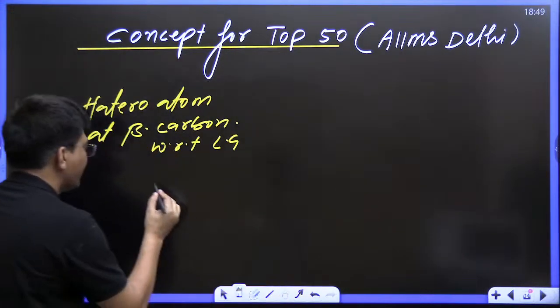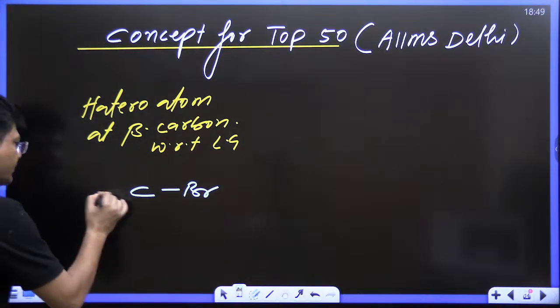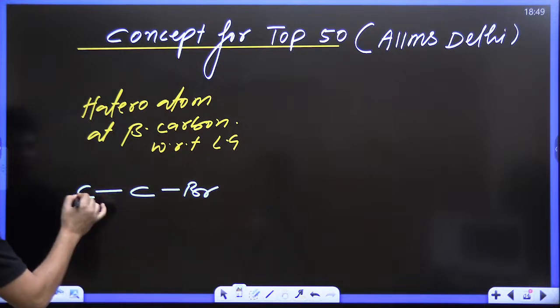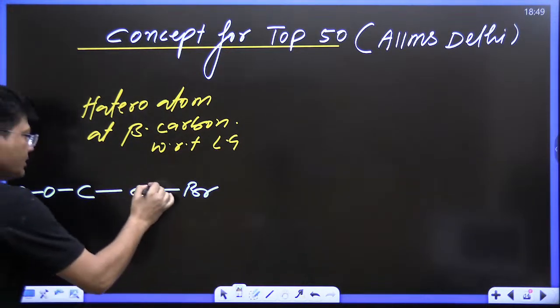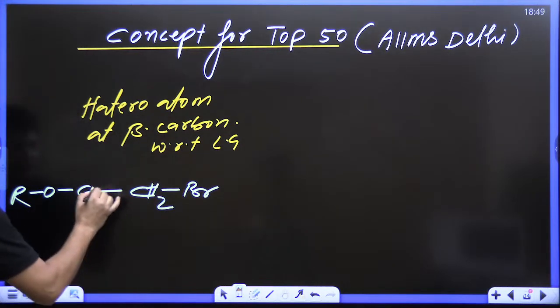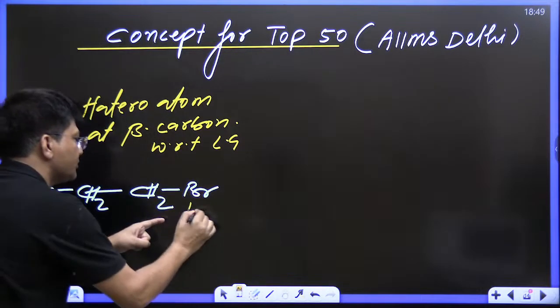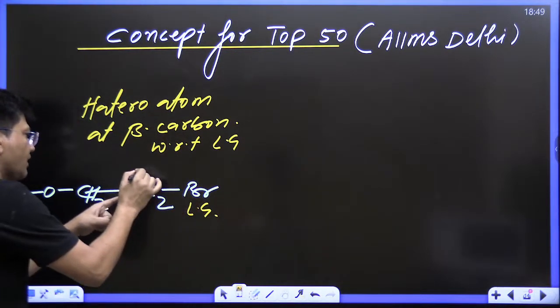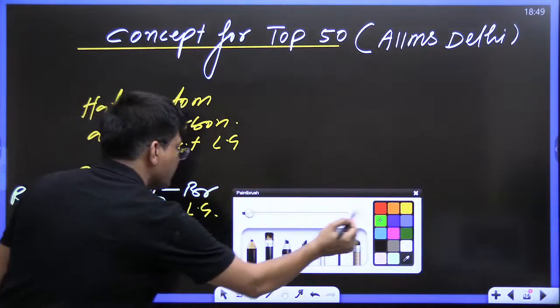See, if I write here carbon, bromine, and this is the alpha carbon, this is the beta carbon, and I have written oxygen, CH2. Now see, this is bromide, the leaving group, this is the alpha carbon, this is the beta carbon, and this is the heteroatom.